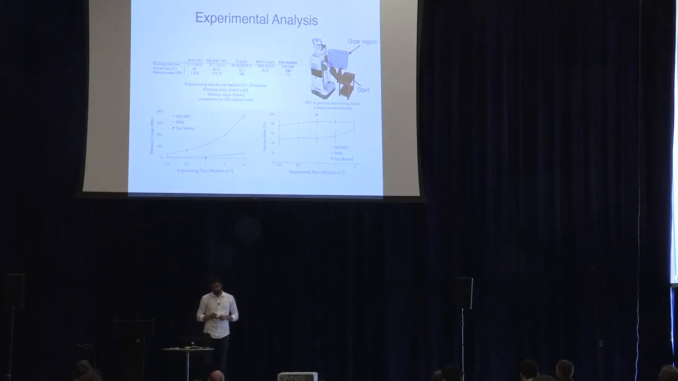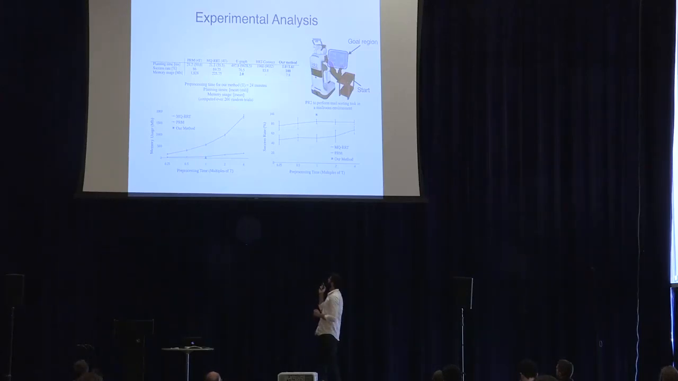Now, to the bottom left, this is the plot that shows the pre-processing time versus the memory usage. And as you would expect, as the pre-processing time grows, the memory requirement of PRM and MQRT increases, whereas the memory requirement of our method is shown as this cross here.